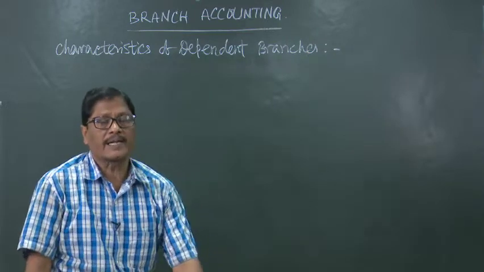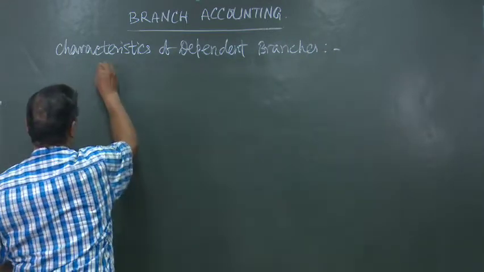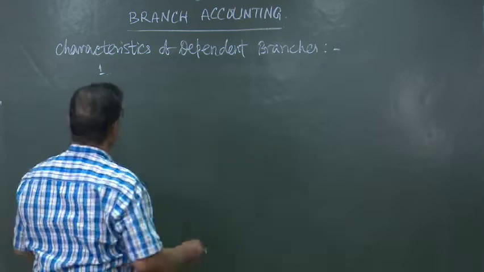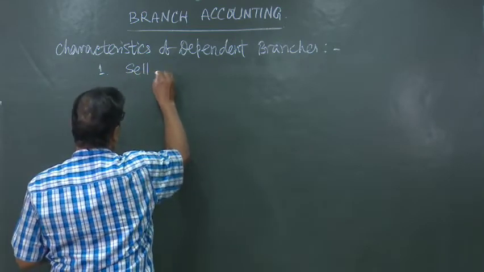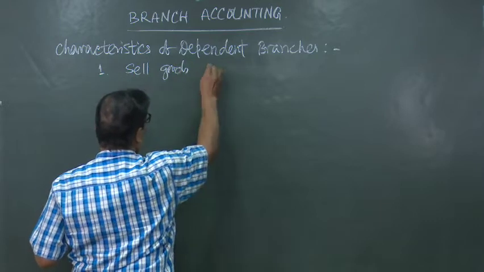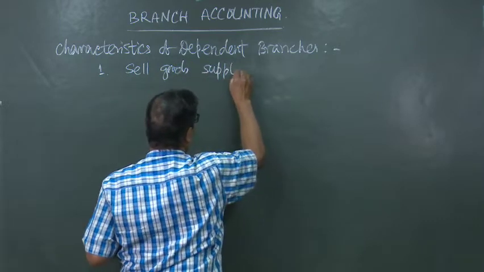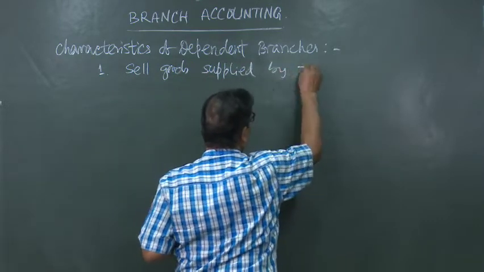The first characteristic is, usually they sell goods supplied by the head office.